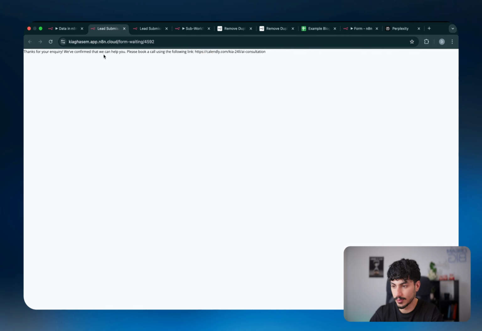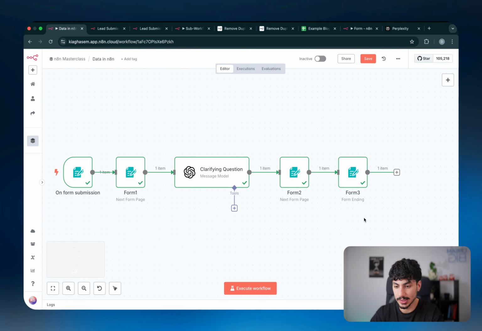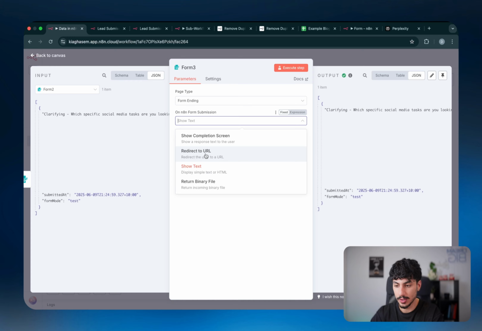And then it's going to say, thanks for your inquiry. We've confirmed that we can help you. Please book a call on the following link. The idea is, obviously this is just the beta version. I haven't actually built out the proper flow yet, but you can add additional conditional statements to say, if they match this criteria, then send them directly, which you can do over here, to a URL. And that URL would be my booking page. If they don't match this criteria, don't send them to the booking page.